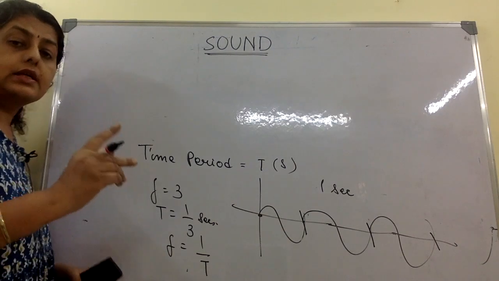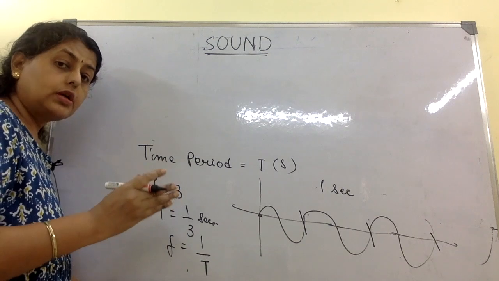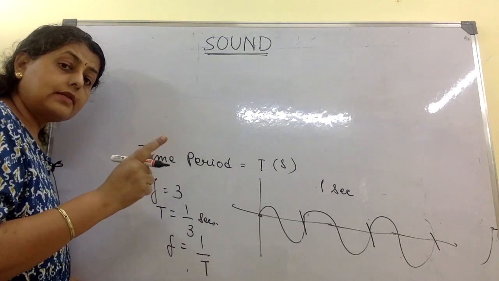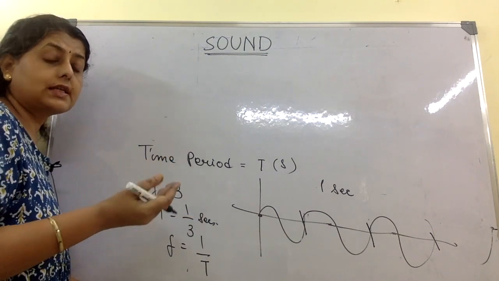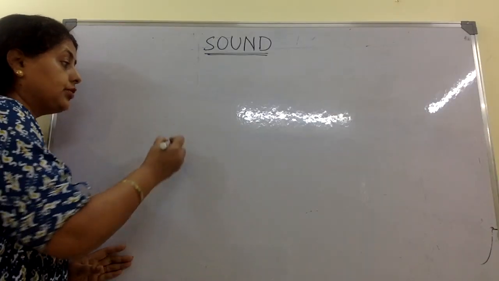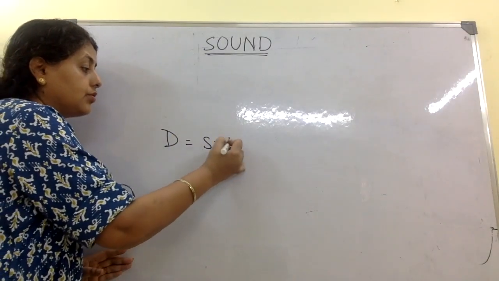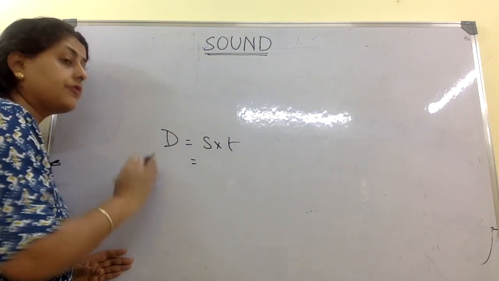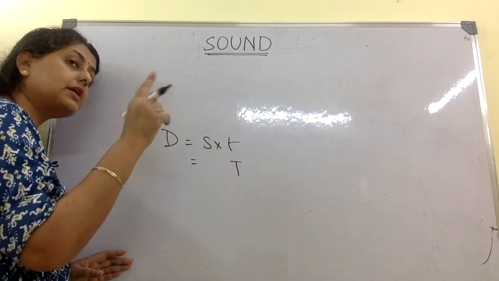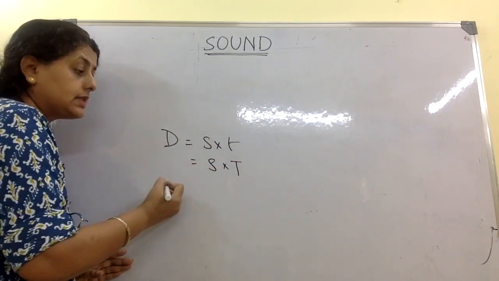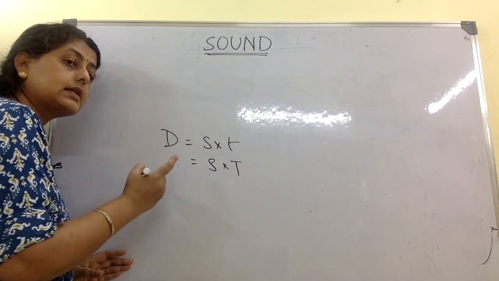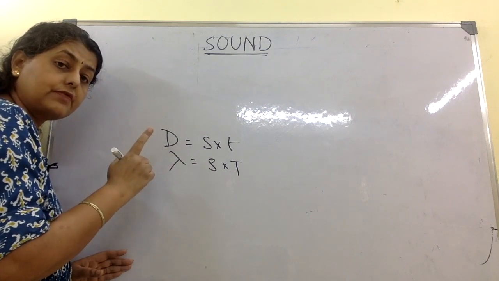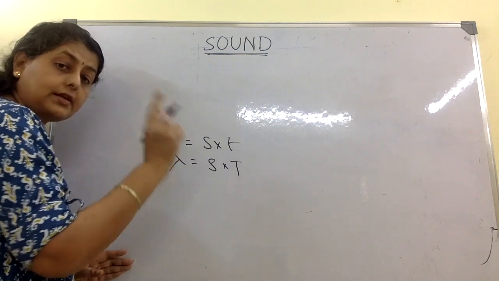So if one wave takes 2 seconds to be formed, that means time period is 2 and frequency becomes a half, because in 1 second only half a wave is formed. Now distance is equal to speed into time, right? You know this, we have used it in maths. Now here, if time period is t, the time taken for one full wave, and speed is s, then the distance in time t will be lambda, the wavelength of one wave, because this distance is covered in one time period.